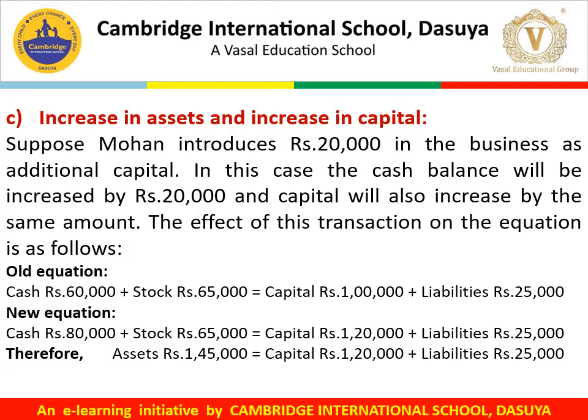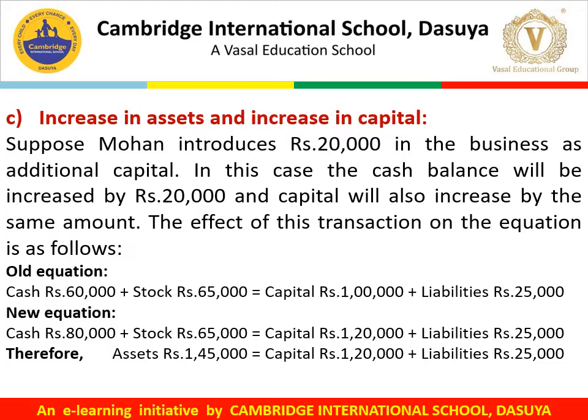With the introduction of additional capital of rupees 20,000, the cash will increase by rupees 20,000 and the new balance of cash would be 80,000. Stock will remain the same because this transaction has no effect over the stock. But since additional capital is invested by the proprietor, it must be added to the existing capital. The old capital is rupees 1 lakh and now it will become 1 lakh 20,000, and the liabilities remain the same because due to this transaction there will be no effect on the liabilities.